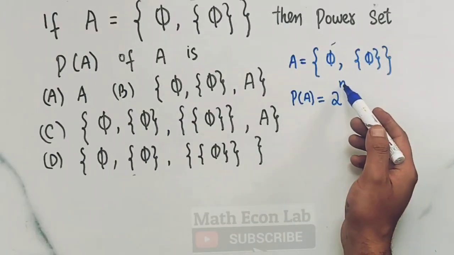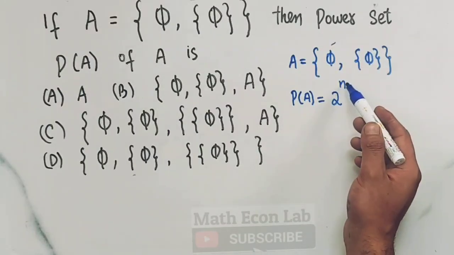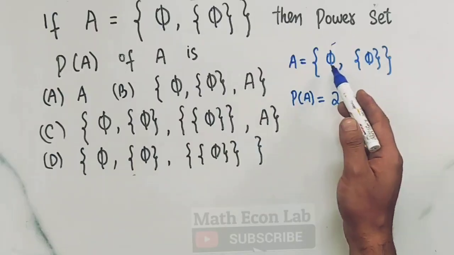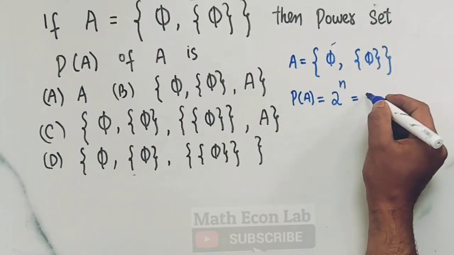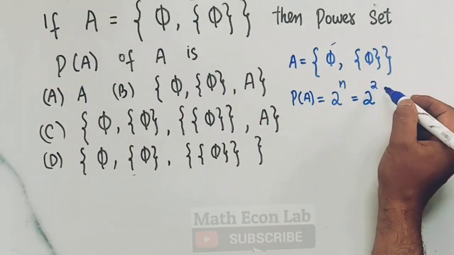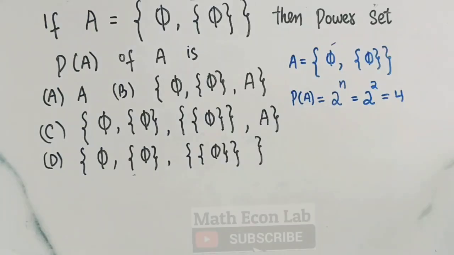We also call this the cardinality of the set, 2 to the power n, where n is the cardinality. Cardinality simply shows the number of elements. So we have 2 elements here, 2 squared, which is 4. In the power set we will have 4 subsets.